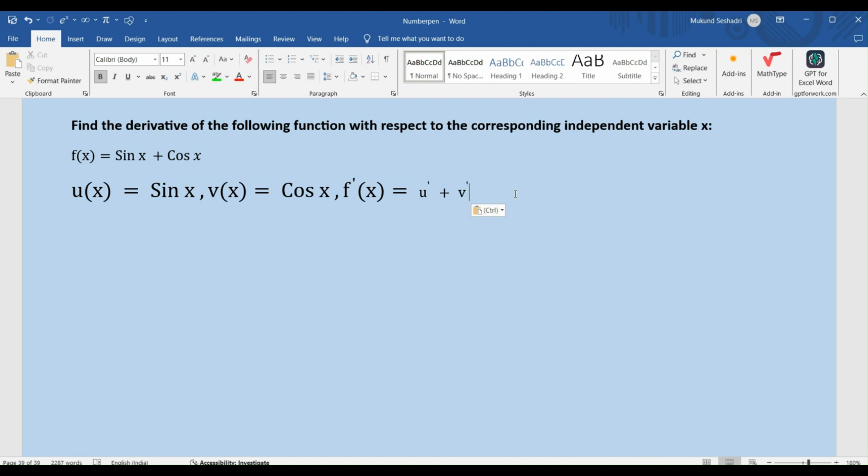So we know our u dashed, and if you have not taken a look at my previous video where we solved dy dx of sine x as a part of solving the derivative of the function x minus 3 sine x, I request you to take a look at it, to see how the derivative of sine x is derived from first principles. And it's important that you remember dy dx of sine x equals cos x, right?